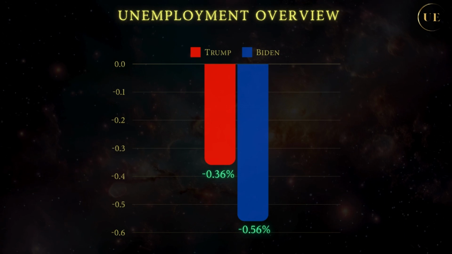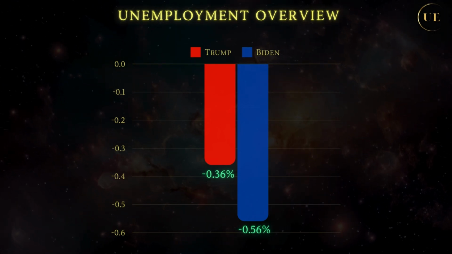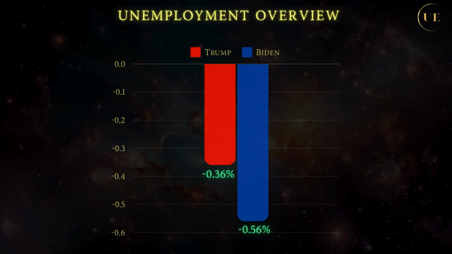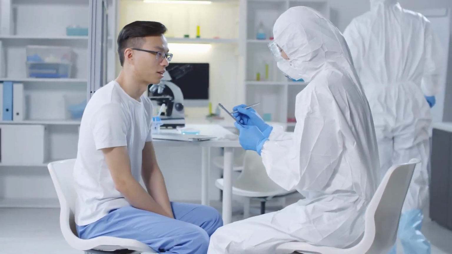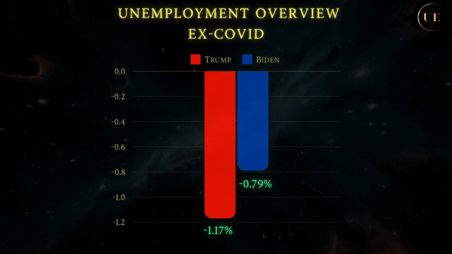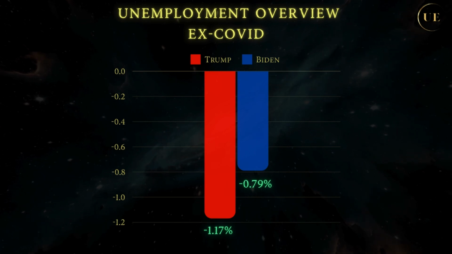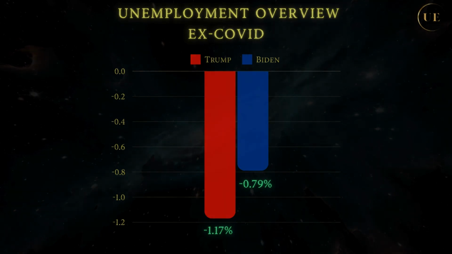In total, Trump's America had lower average unemployment rate by some third of a percentage point, while Biden's overperformance was little over a half a percentage point. But again, COVID had outsized influence on the result. If we look at the sample excluding COVID, Trump's overperformance was almost 1.2%, while Biden's 0.8%. Now, what is the reason for such great difference during the lockdowns?